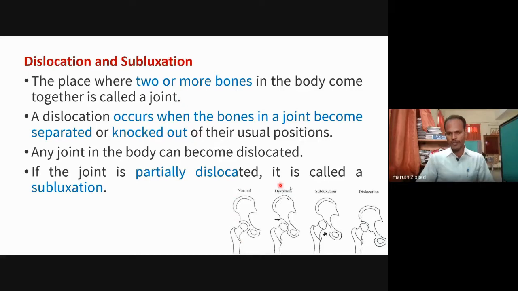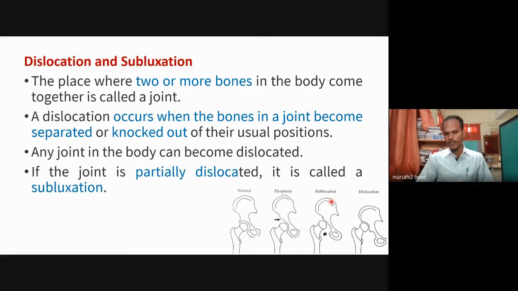Here I have given a picture. This image shows the normal joint, because this is the shape of the bones and the connection of the bones. This place is called the joint. This is the cavity. So automatically you can see this is a shoulder joint. The bone fits here, so it is functioning. That is called the shoulder joint.